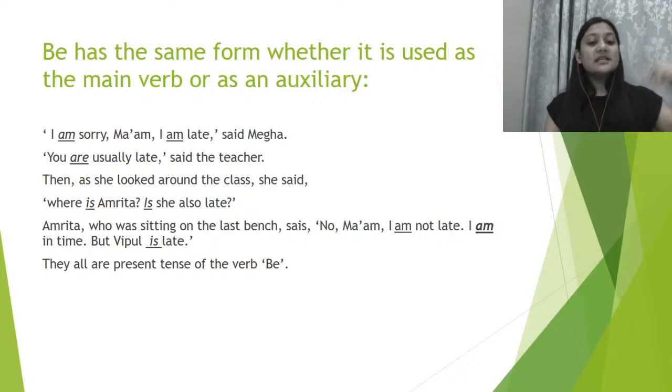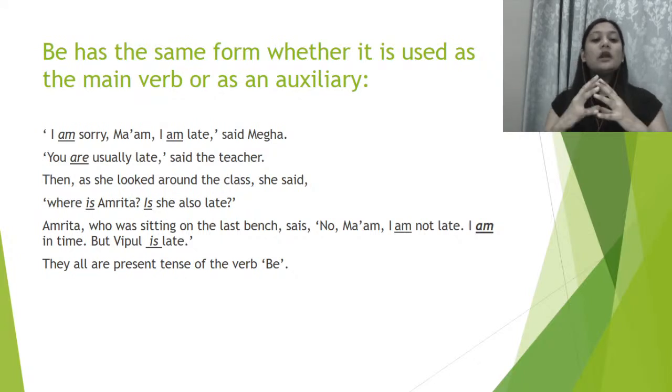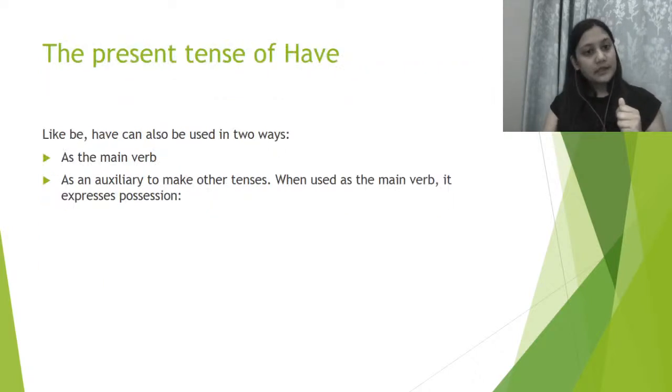Amrita, who was sitting on the last bench, said, no, ma'am, I am not late. I am in time. But Vipul is late. So they all are present tense of the verb be. Wherever we have used is, am, and are, they are all forms of verb be. Clear?